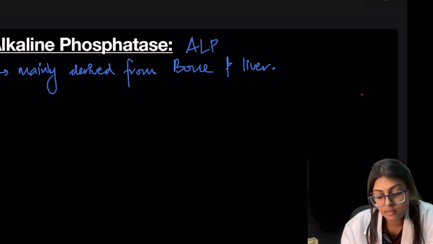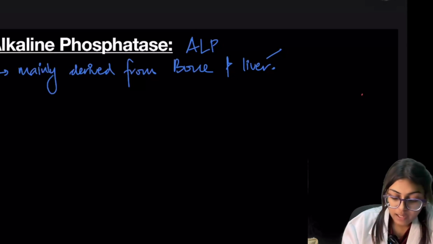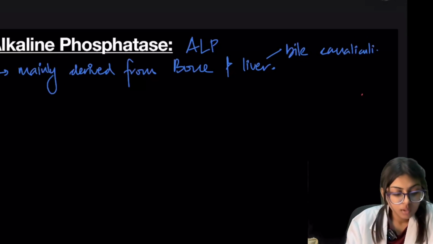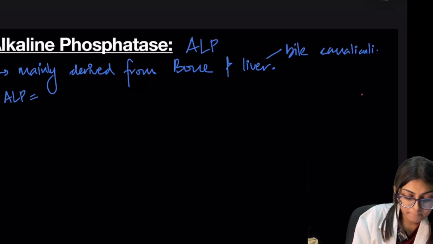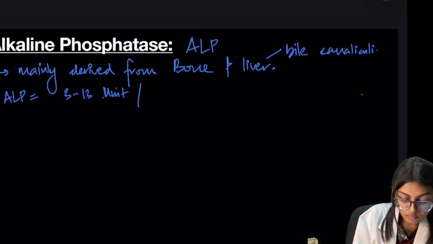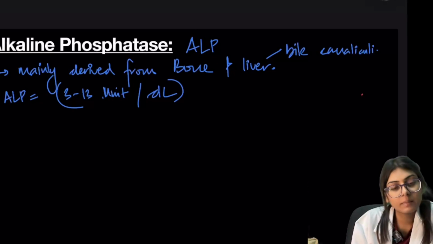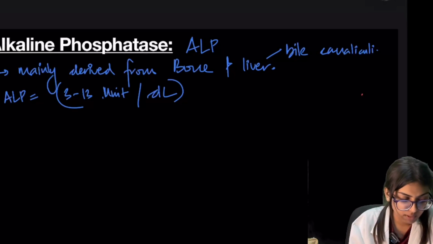In the liver, it comes from the cells which are lining the bile canaliculi. The normal ALP level is 3 to 13 units per deciliter.